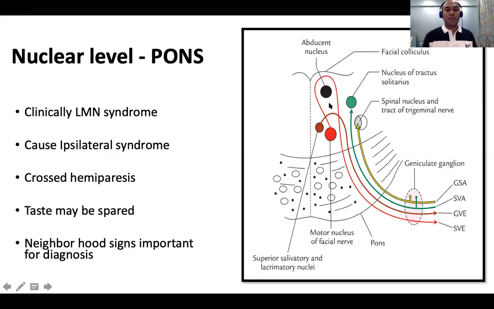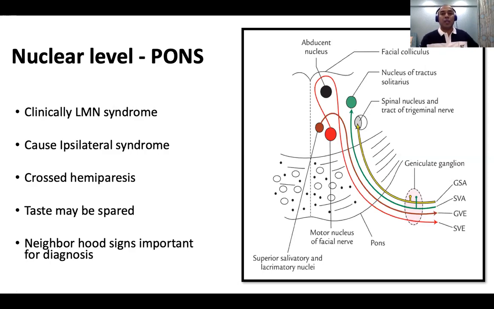The other nuclei which seventh is close to are the fifth nerve nucleus and the eighth nerve nucleus, and the eighth nerve when it enters the auditory canal. So pons is very simple: 5, 6, 7, and 8. So 7 is close or a neighbor to 5, 6, and 8, right?